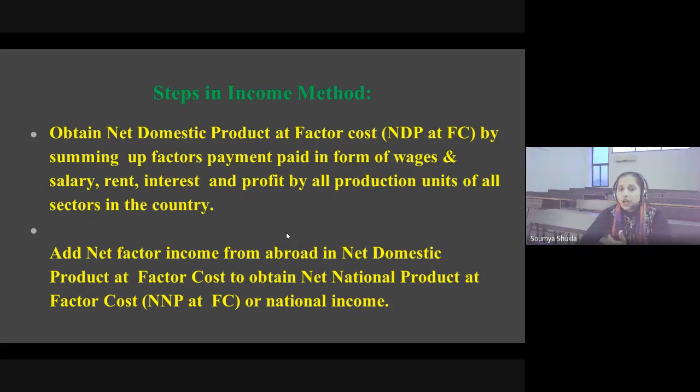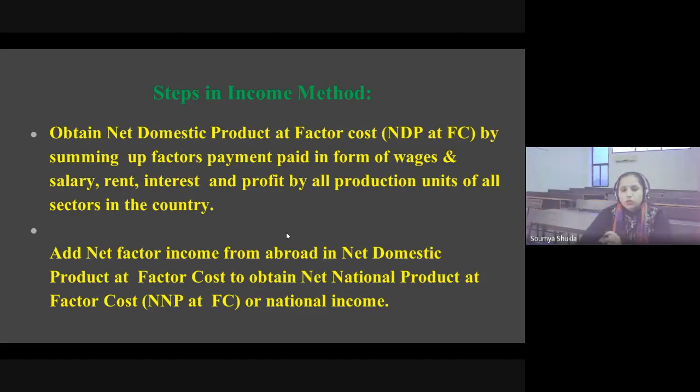Nowadays, our country and other countries also focus much more on this sector. Basically, India is focusing on the tertiary sector, which is considered a service-providing sector, where all types of service activities are influenced and uplifted by the government.